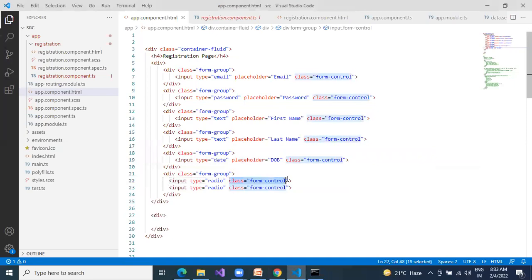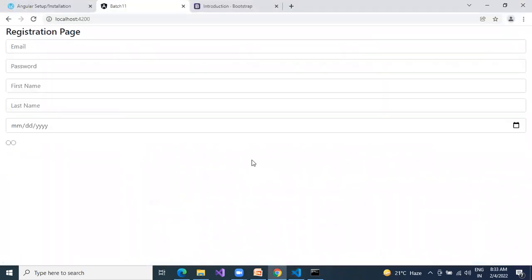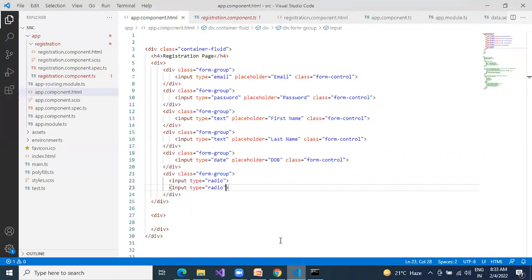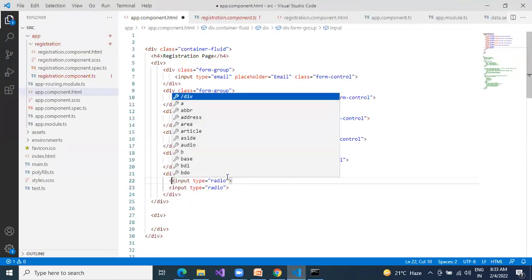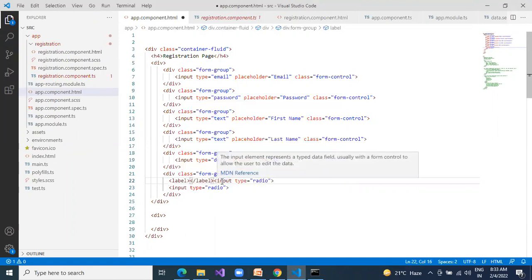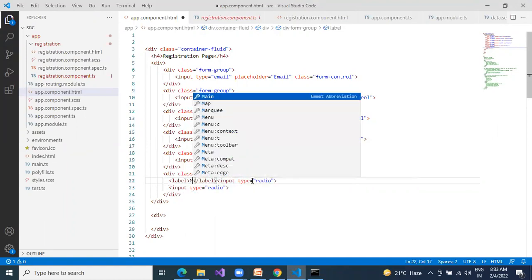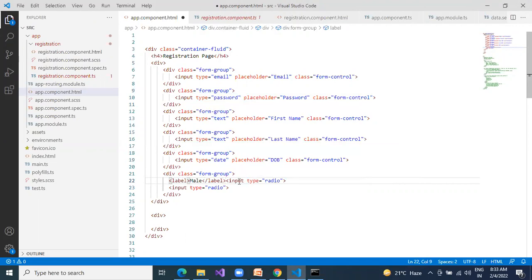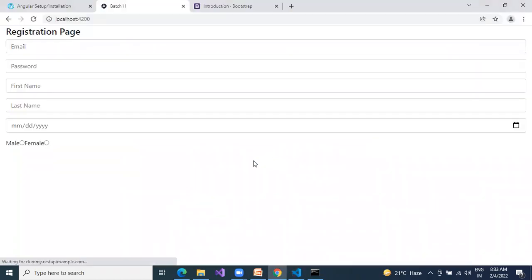Okay. Remove this form control. But where do we need to give the text? If you want to give male and female, you need to mention it explicitly. So here create a label. Put it as male. Same, copy this label. Female. Done. Next, see here. Yes, perfect. Male and female it will become.